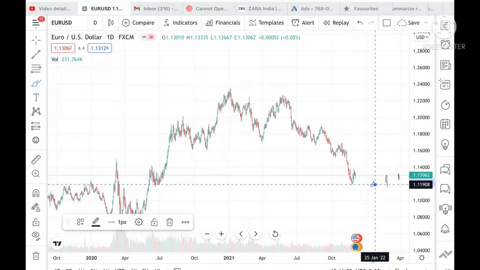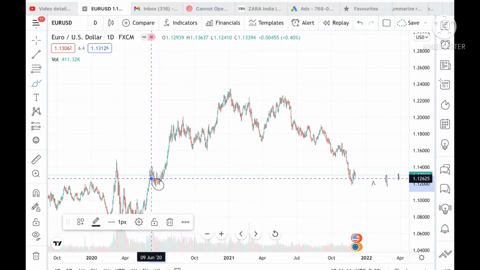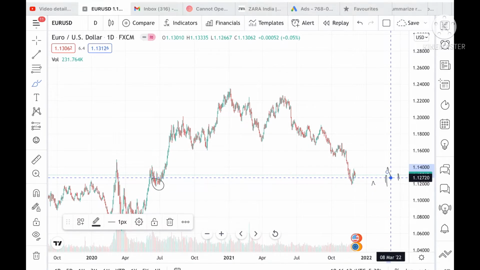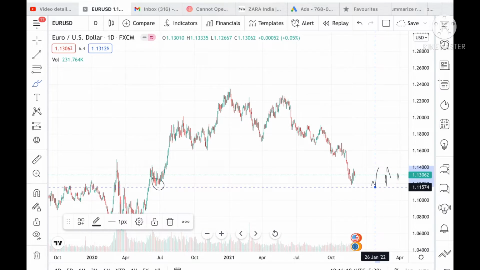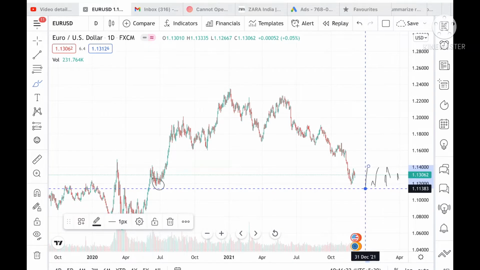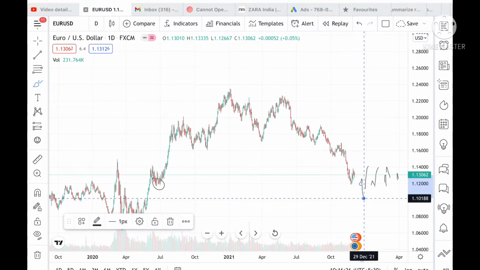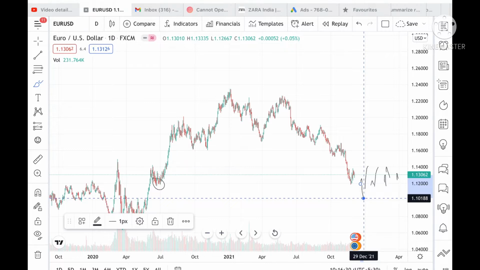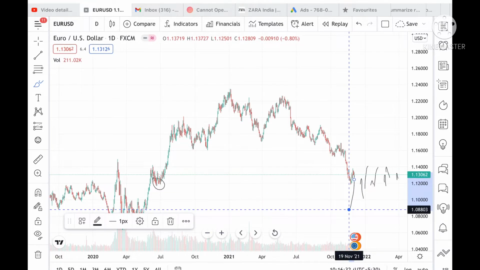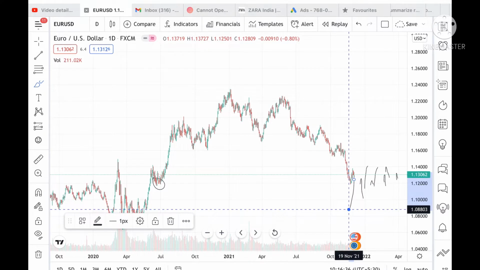Look at the chart, this level is already tested. So suppose the price comes close to a level of 1.12720, then chances are high we can see a level of 1.11669, and from there if it goes below this level, then we can see a level of 1.11383, and if it goes below this level, then we can see a level of 1.10188. And if it goes below this level, then we can see a level of 1.08803.